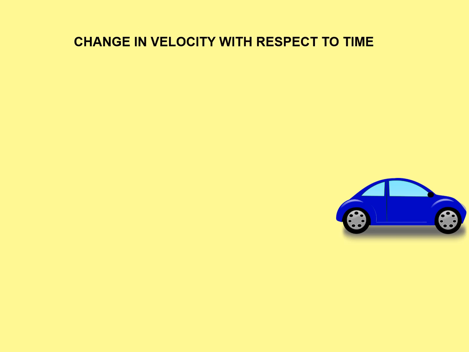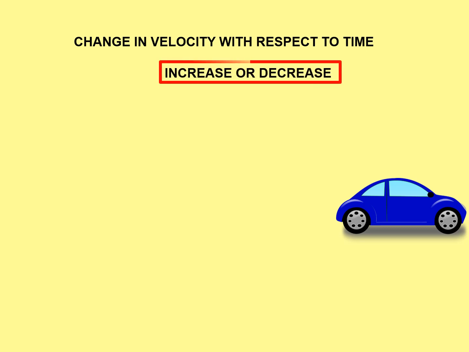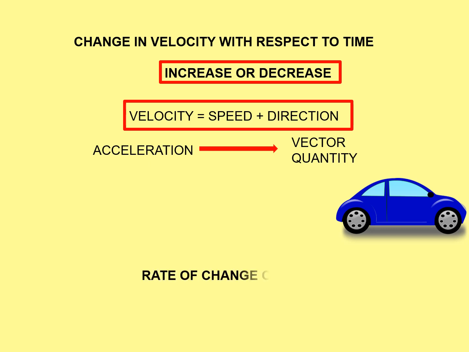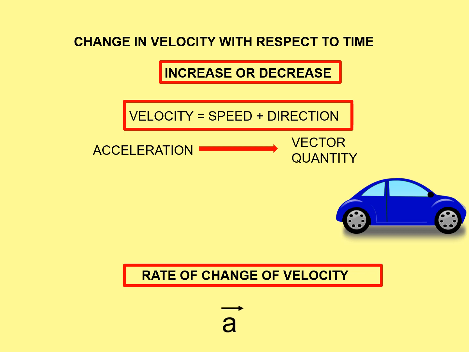Mind it, just change. It could be either increase or decrease. Velocity is simply speed with direction, which makes acceleration a vector quantity. It is defined as the rate of change of velocity and denoted by vector A.